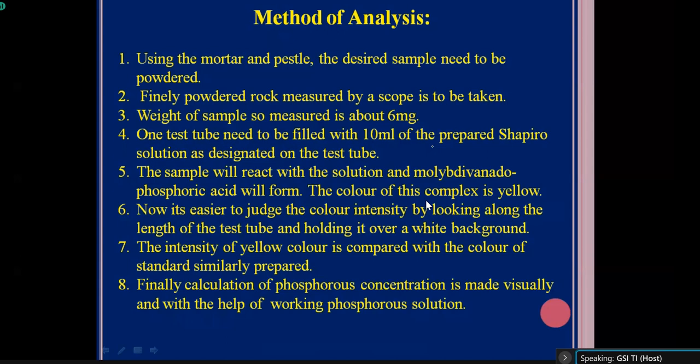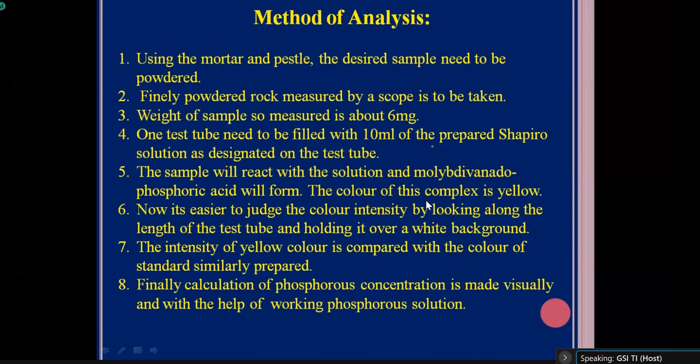By seeing the intensity of the yellow color, we can visually estimate the concentration of P2O5 present in the sample. It is easier to judge the color intensity by looking along the length of the test tube and holding it over a white background. The intensity of yellow color is compared to the color of a standard similarly prepared.